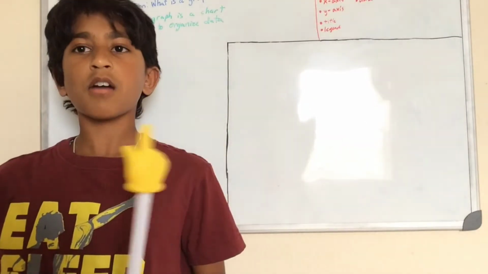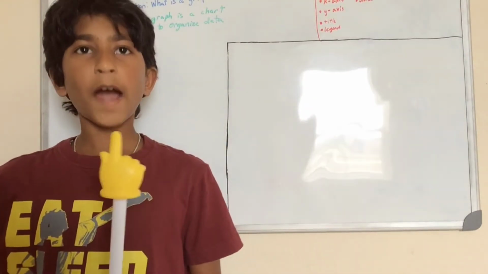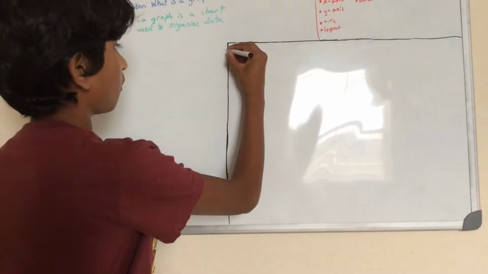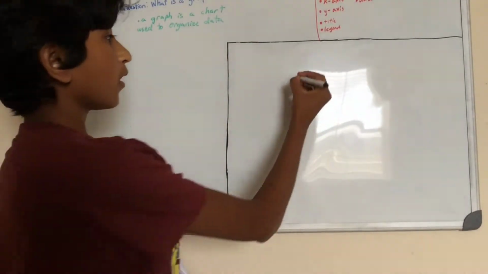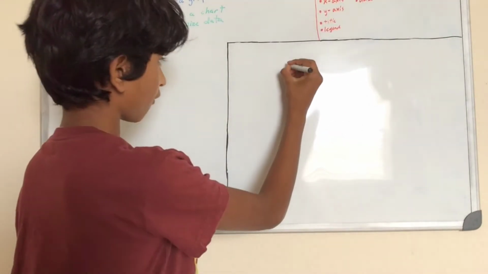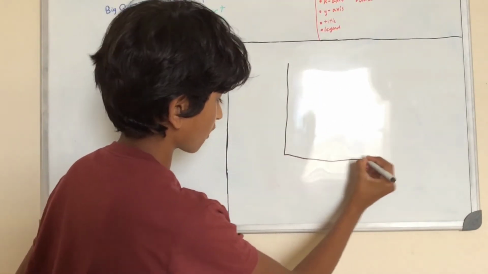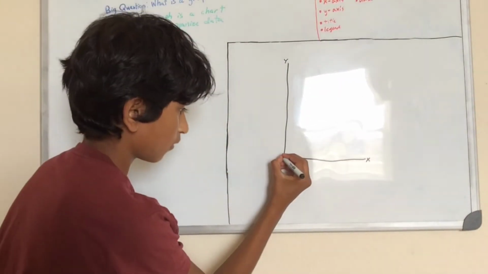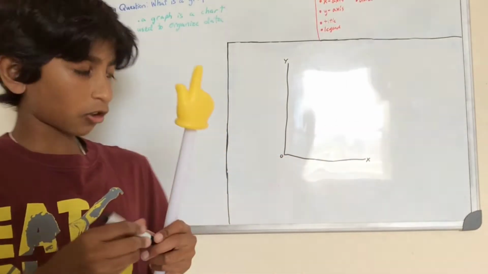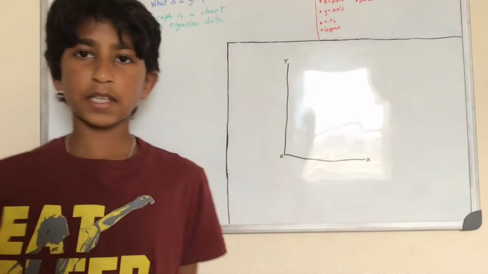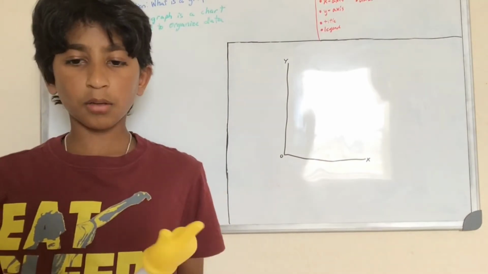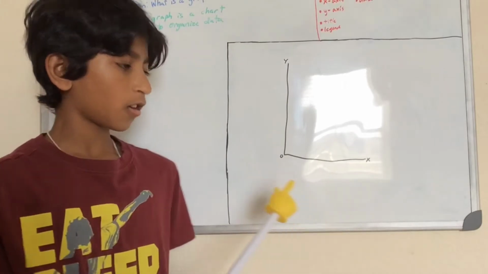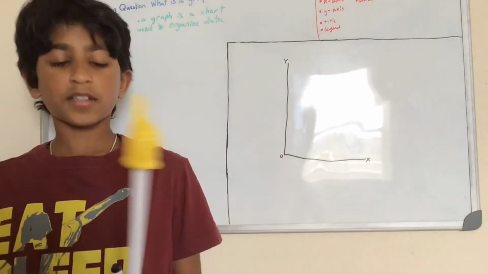Now let's talk about the parts of a graph. A graph has to have parts to be a graph in the first place. So in our picture space, I'm gonna draw a basic layout of a graph, and then I'll talk about all the parts. Okay, so this is what a graph should look like before we even marked anything. You'll see I've labeled Y here and X here and 0 over here. And I'll tell you why.